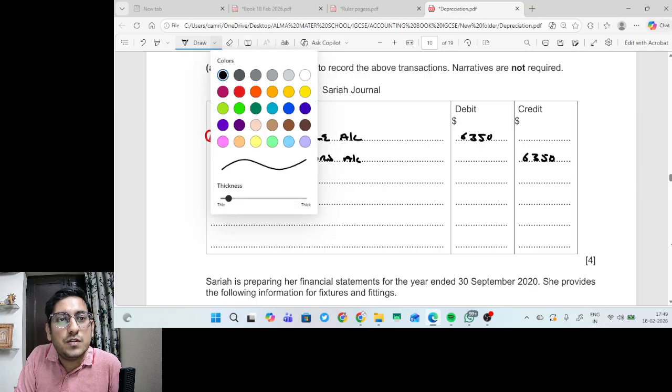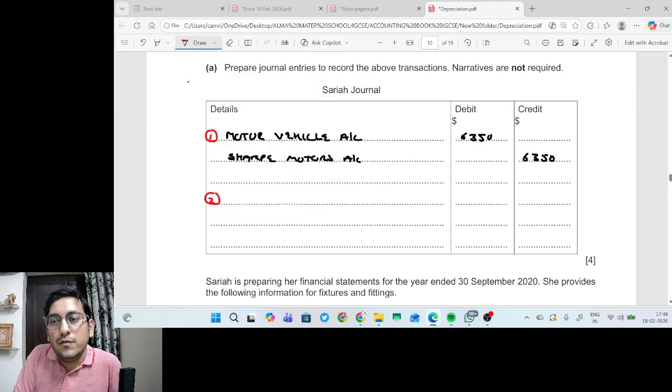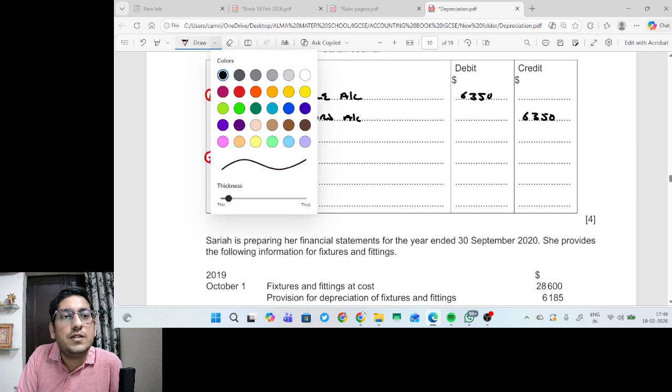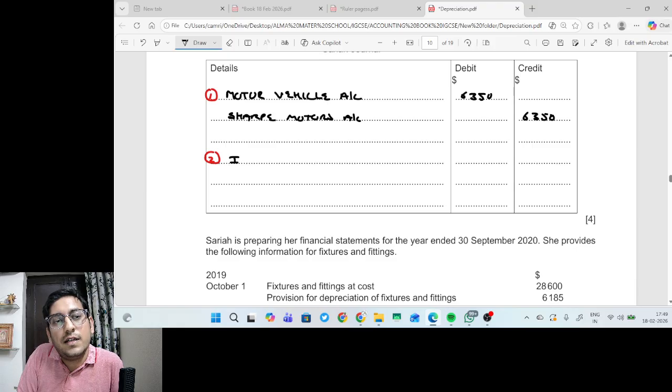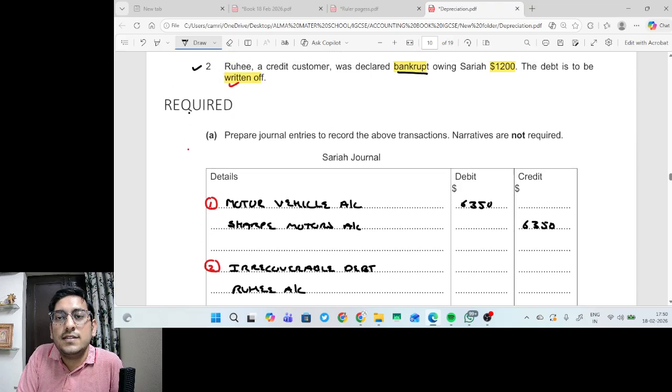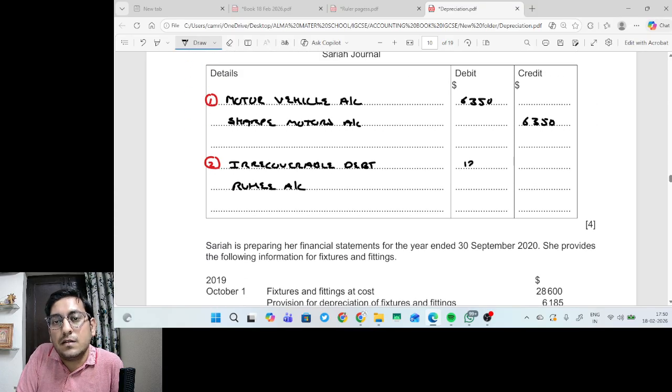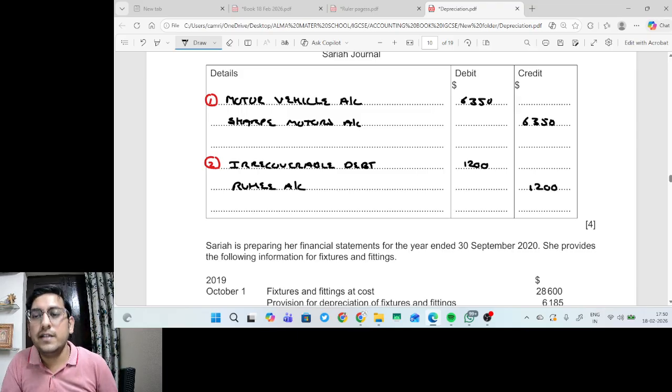Point number 2, that is journal entry number 2. We have to write off the irrecoverable debt. So what will be the entry of irrecoverable debt? It is irrecoverable debt account debit, Ruhi account credit. Irrecoverable debt is a loss to business. And how much is the irrecoverable debt? The value is $1,200, so we'll write $1,200 here. Again, narrations are not required. If required, we can write irrecoverable debt written off.